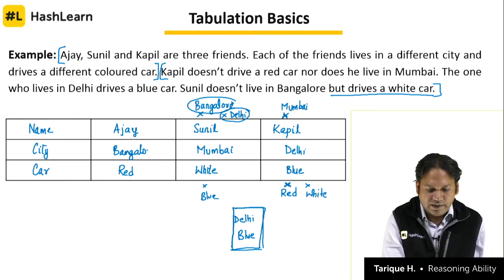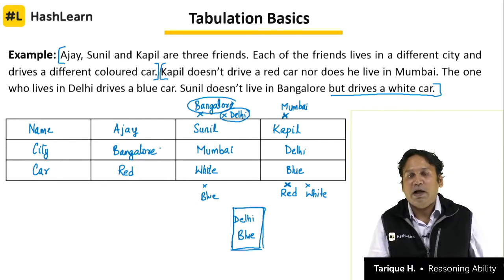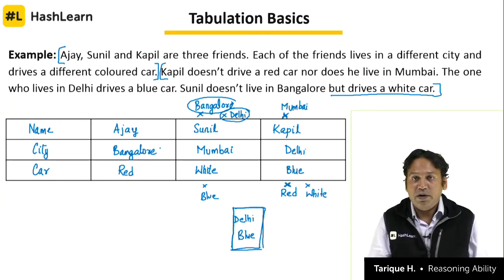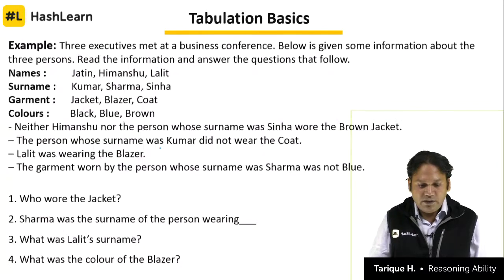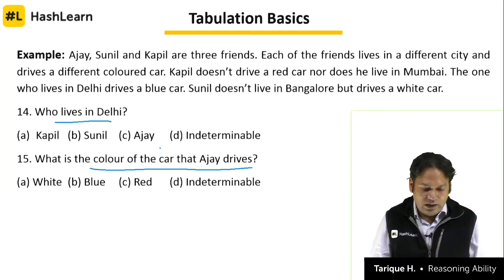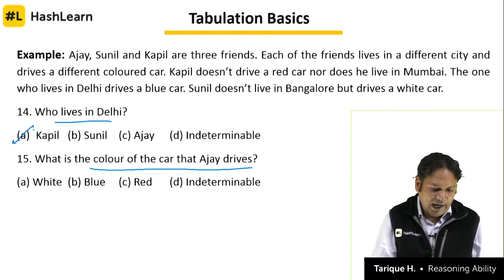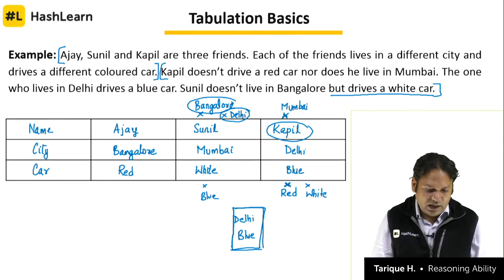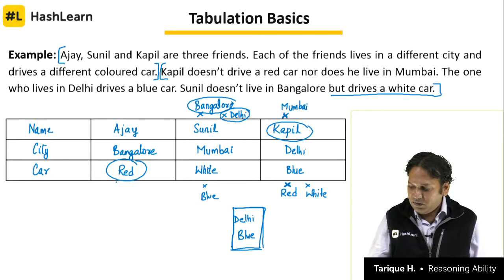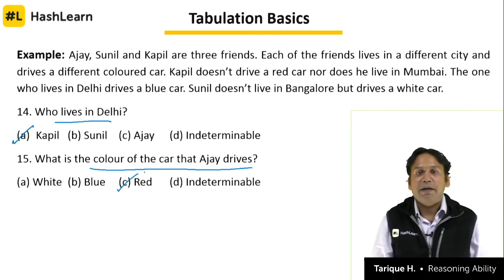So automatically we will get to know what are our answers. Ajay lives in Bangalore and drives a red car. Sunil lives in Mumbai, drives a white car, and Kapil lives in Delhi, drives a blue car. So then we can solve the question here. Who lives in Delhi? The answer is Kapil. And what is the color of the car that Ajay drives? Ajay drives a red car. So the answer will be red. There can be again 2-3 questions more added to this set. So the one set when you solve you get 4-5 marks.